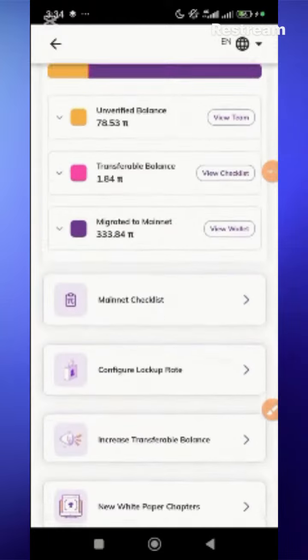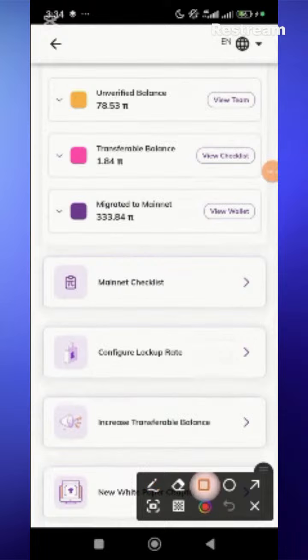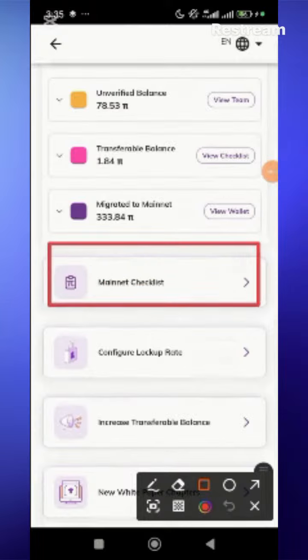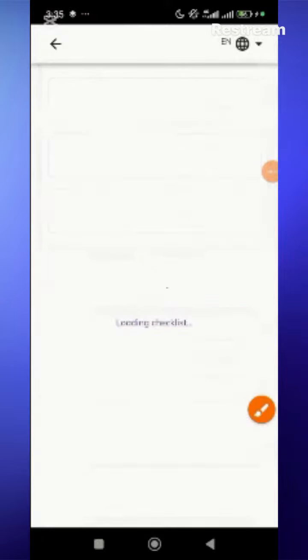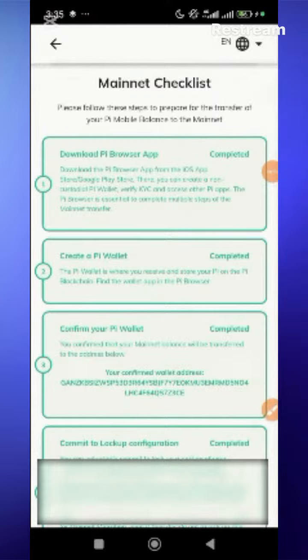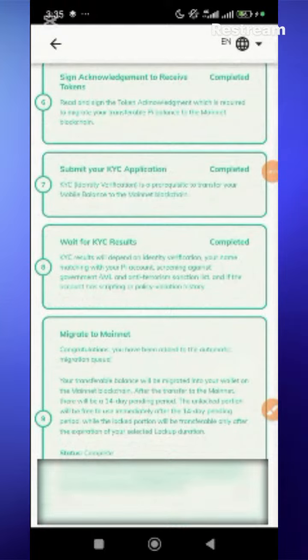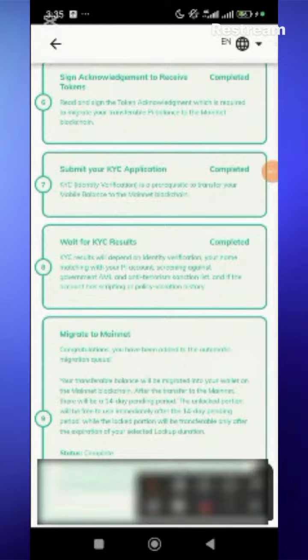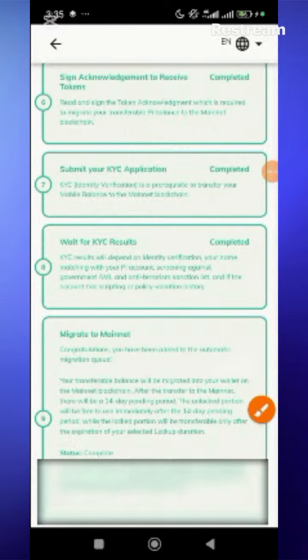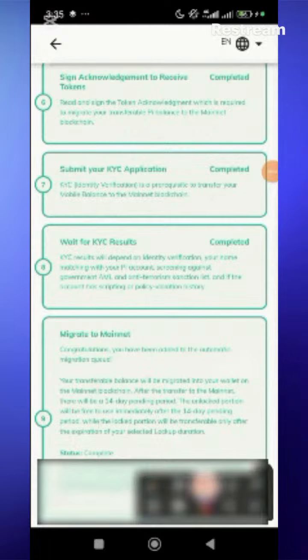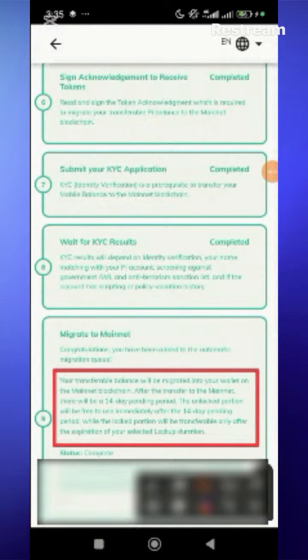We are about to do the migration now, the second migration. So you click on mainnet checklist, you scroll down. Now on this part, what you should click is this part, migrate to mainnet. But before you click on that, like I said, this part says,